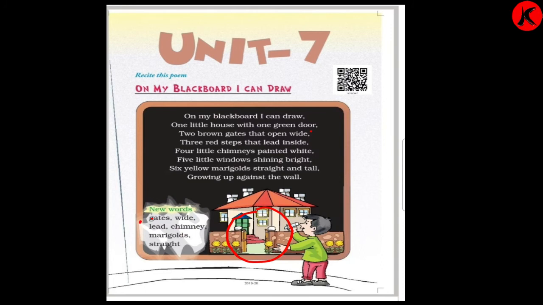Lid. Chimney, a chimney means what? Something used when you cook, to remove the smoke of the house when it has been cooked, to pass on the smoke. Chimney, that is above the roof of the house. Marigold, it is a yellow color flower. Straight means straight, it says straight and tall. You can see here in the flower how they are in a straight standing position.